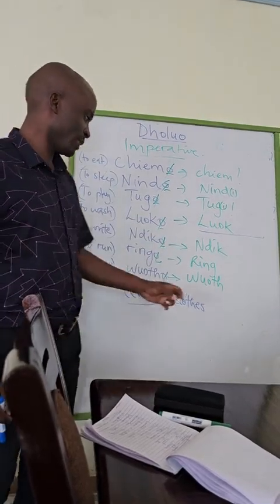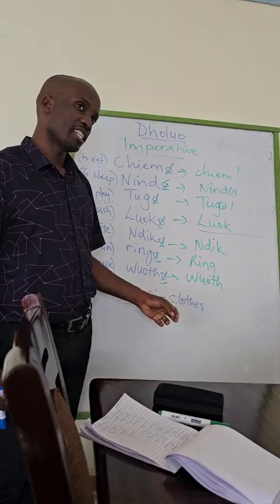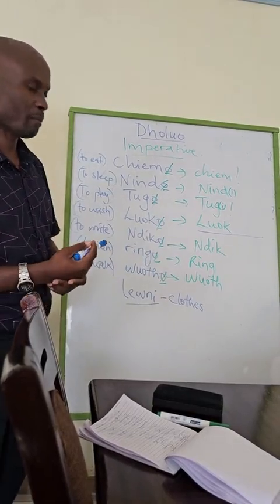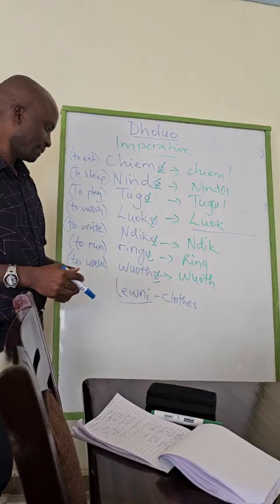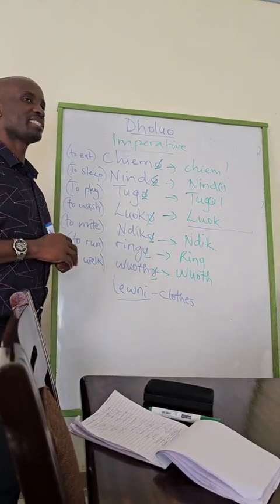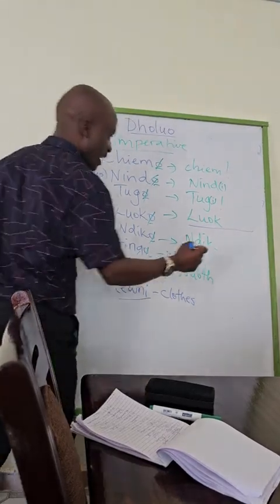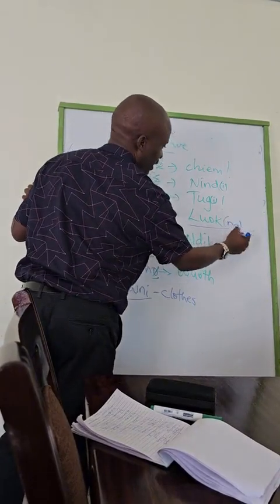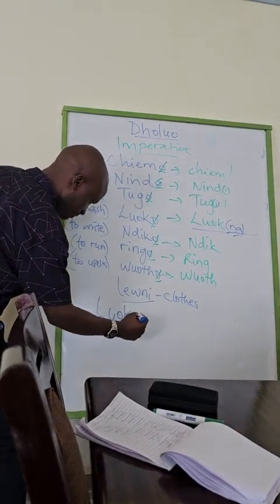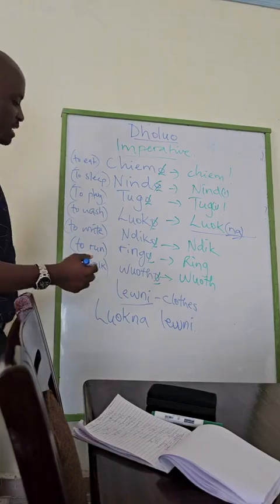And now what is to be washed is clothes. Remember what we said when we talked about how to say when you want something to be done for someone. So wash for me clothes. Luokna leuni. Very good. We added na. We say that you add na, right? So you simply say luokna leuni. Wash for me clothes.